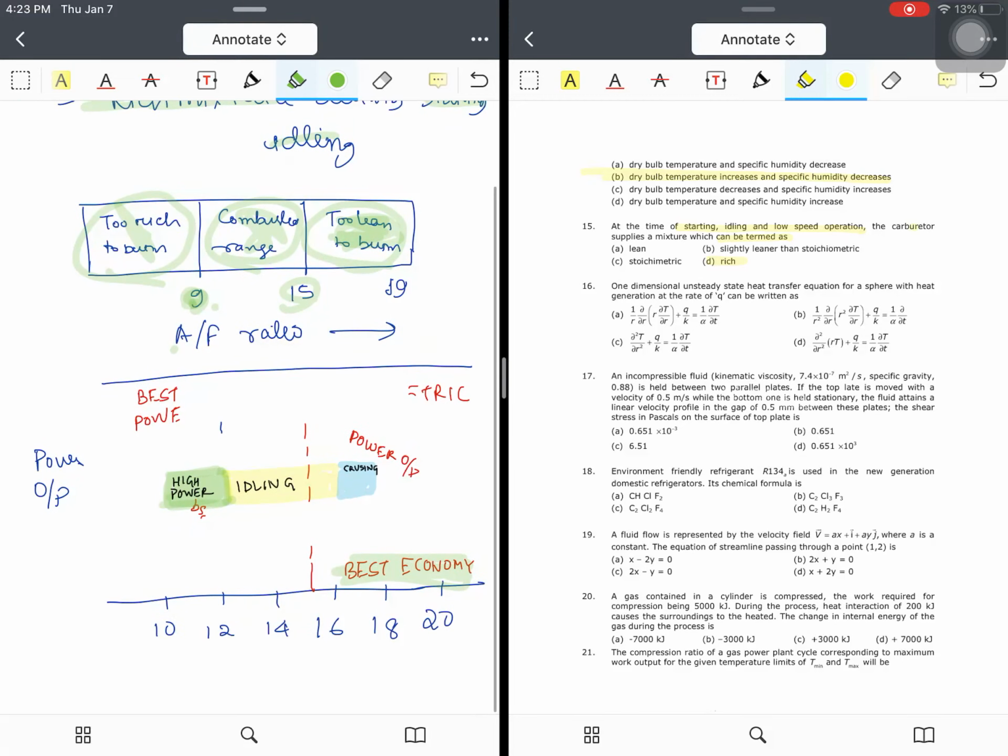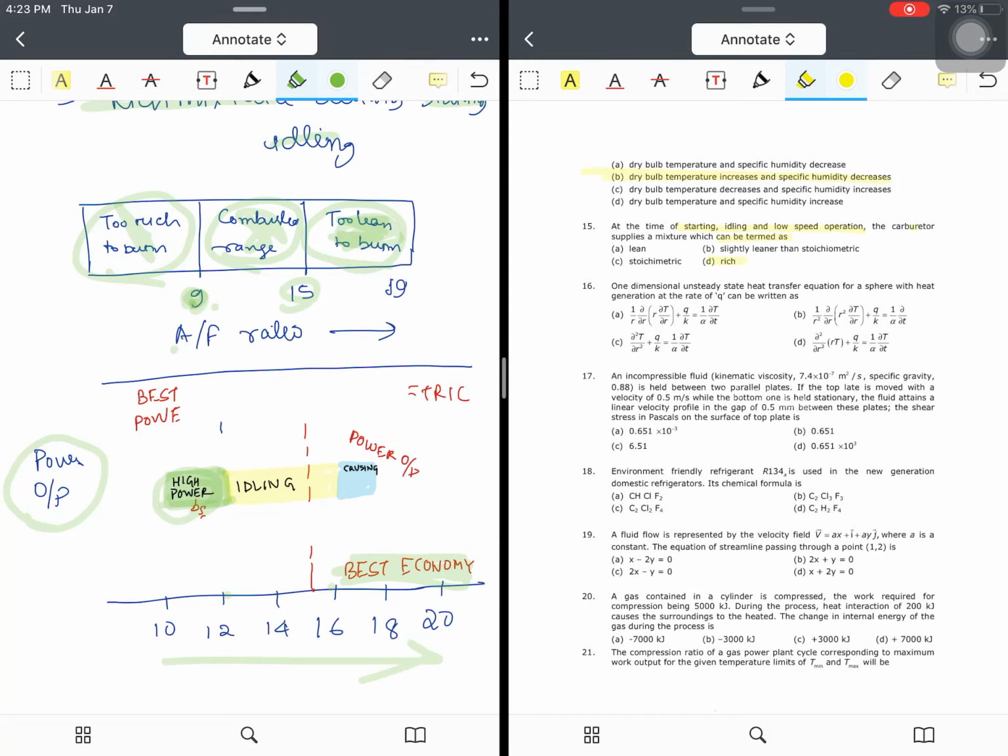Now in the below graph, I've shown you the power output and the air fuel ratio. From 10 to 12, you will get some higher power. From 12 to 16, you will use it during idling operation. And for cruising operations, means you are not accelerating, you are just at a constant velocity, your vehicle is running, that is cruising.